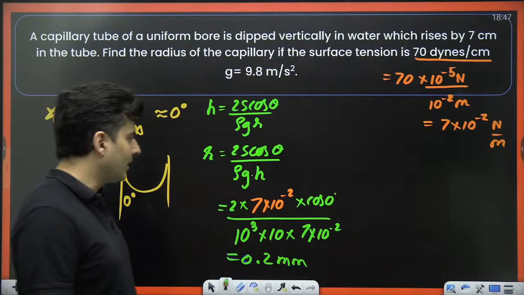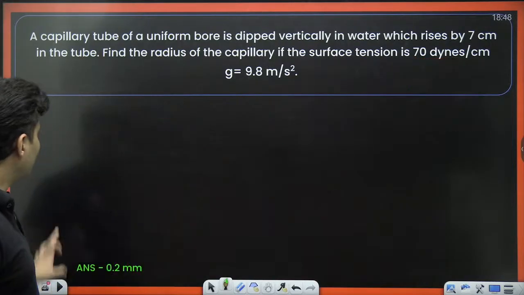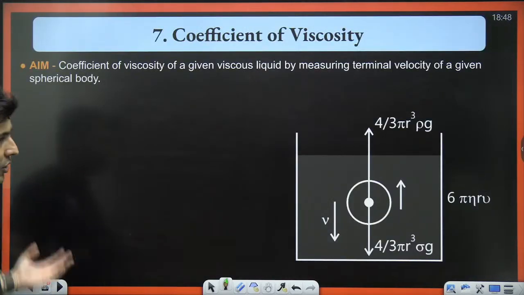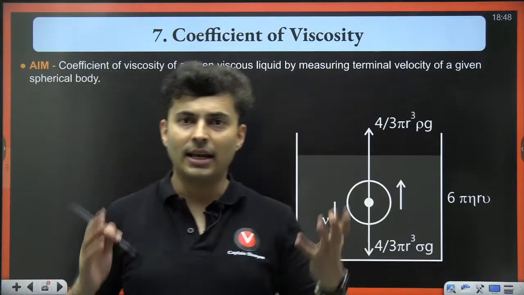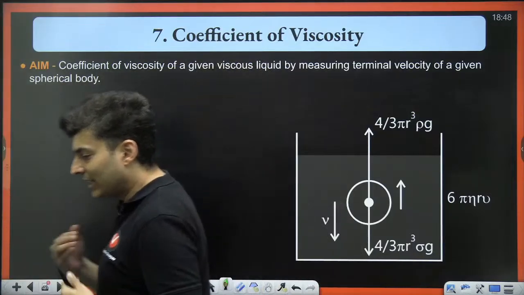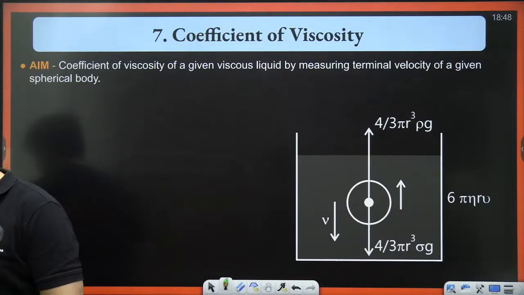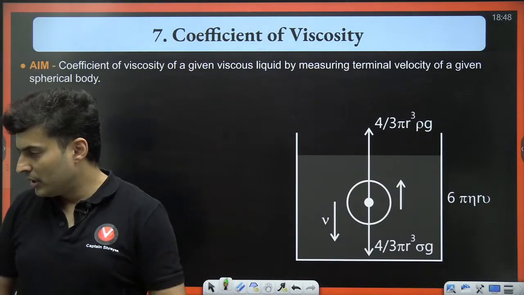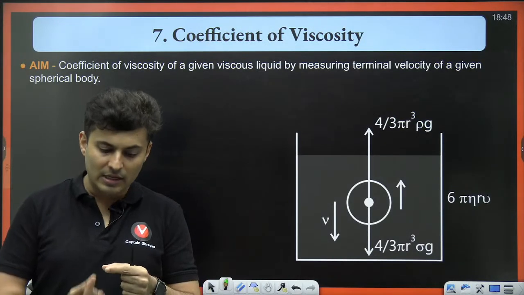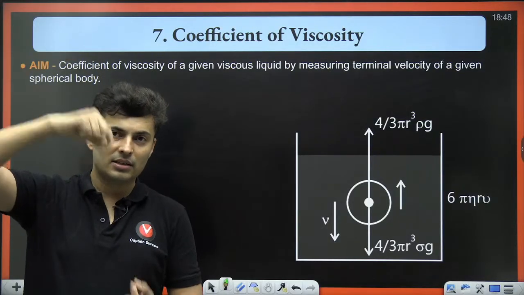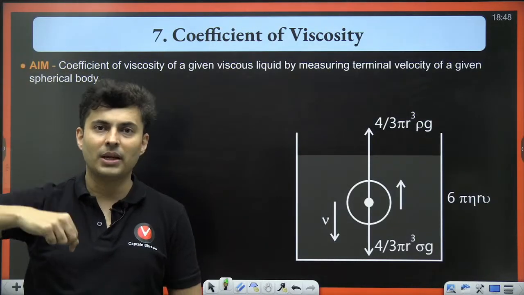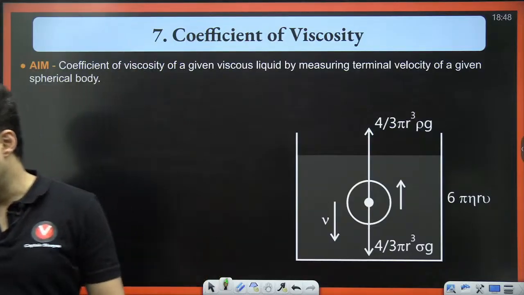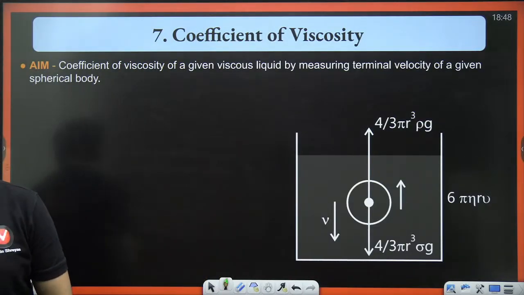Very nice. So these are the kind of questions you can expect in your surface tension height rise in capillary tube. Now the next kind of question. A capillary is basically a small tube with an open bore, so liquids can pass through it. Both sides are open. Water can go in and come out from the other side. That's all a capillary is.